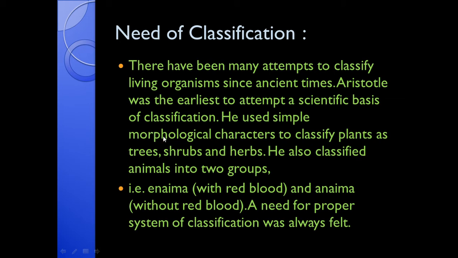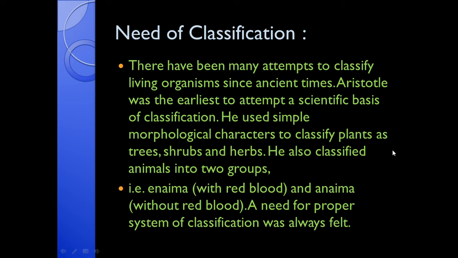So all these are morphological characters. Morphological means external characters, for example, types of leaves, branches, venation on the leaves, etc. So he used such simple characters to classify plants into three categories. Aristotle classified plants into trees, shrubs, and herbs.